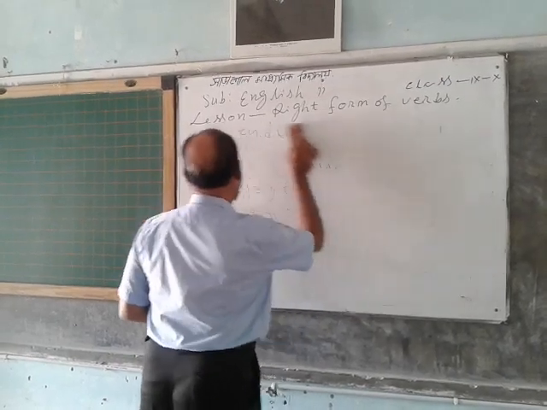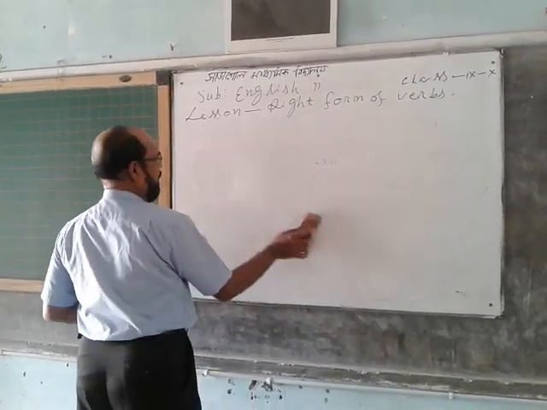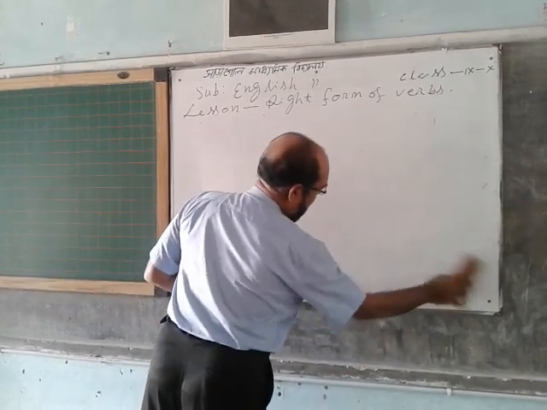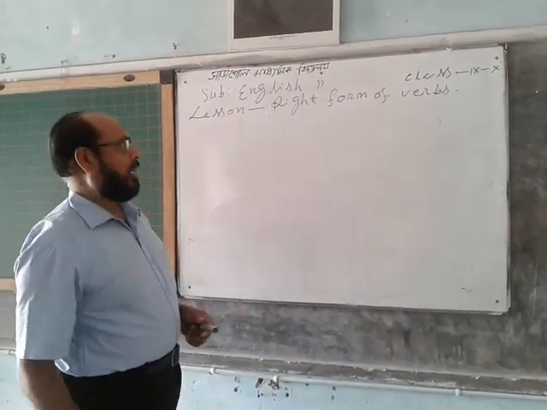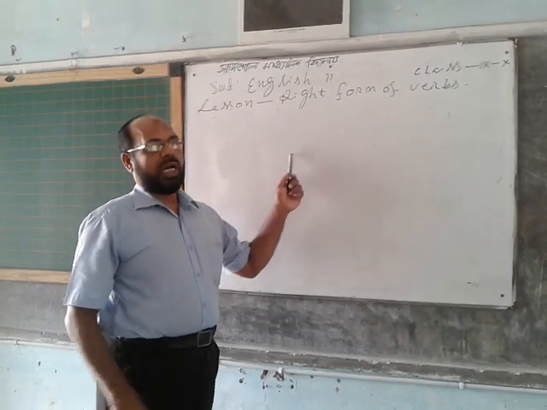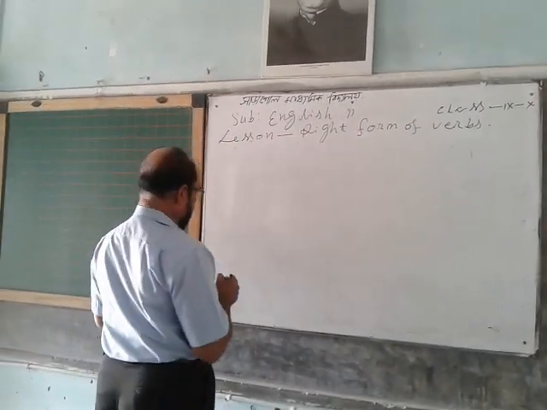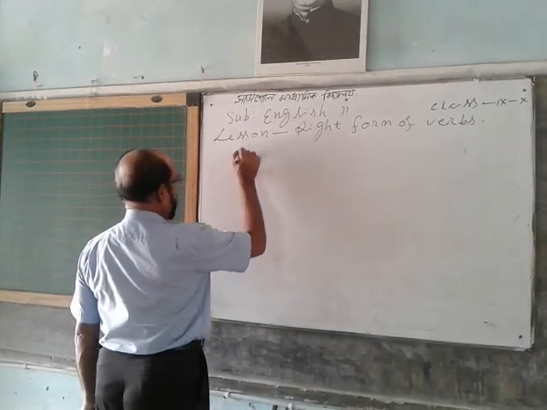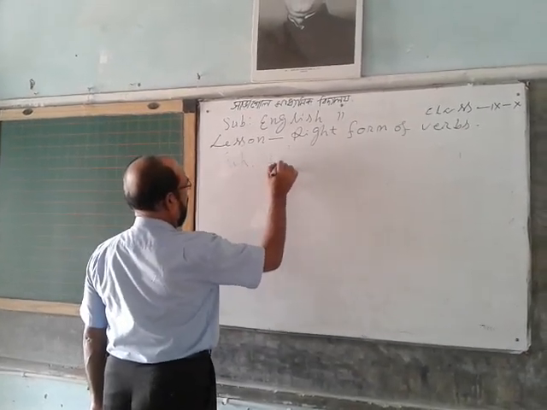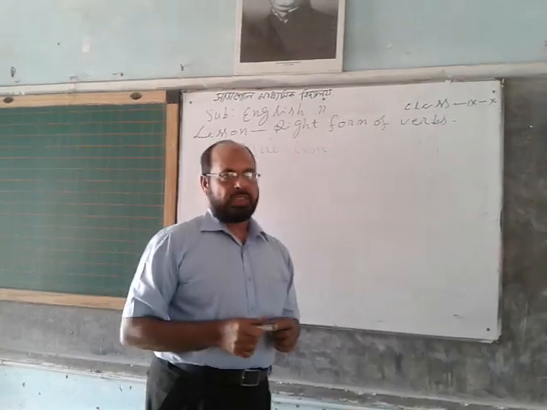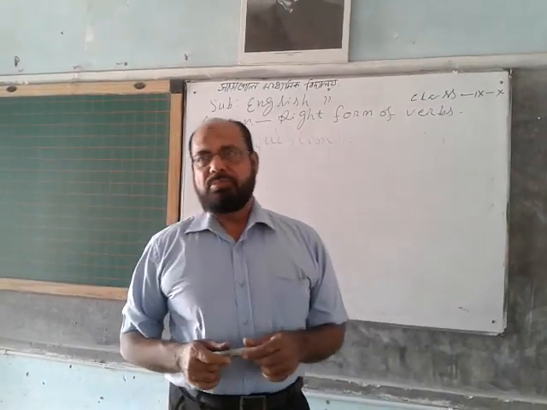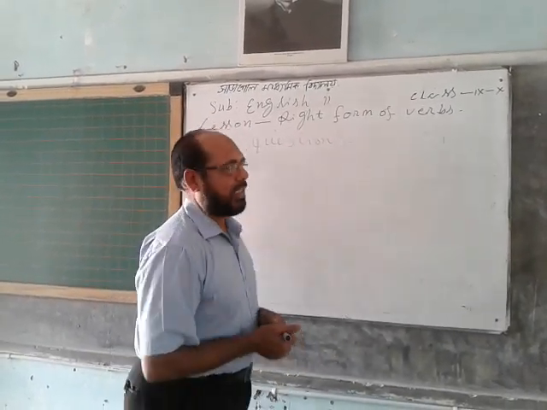If the sentence is in simple present tense and the subject is third person singular number, you will follow the rules. Now, if the sentence is a WH question, use do or does before the subject.